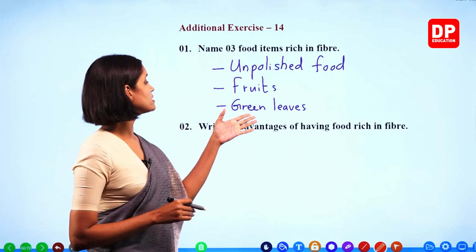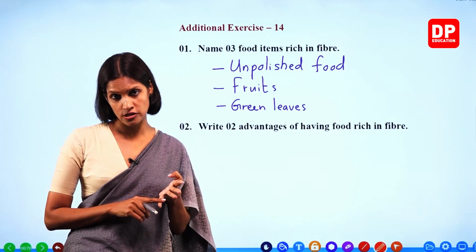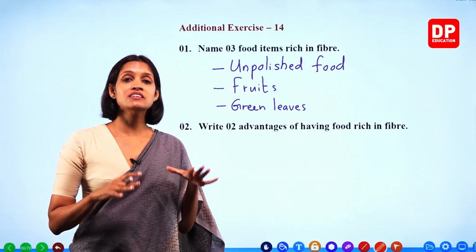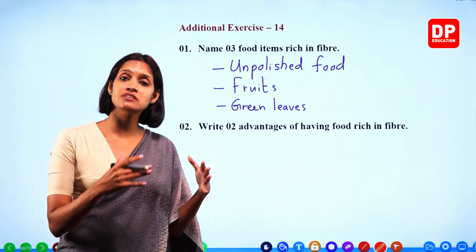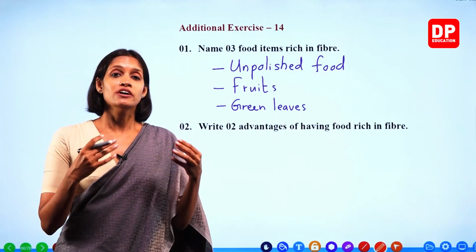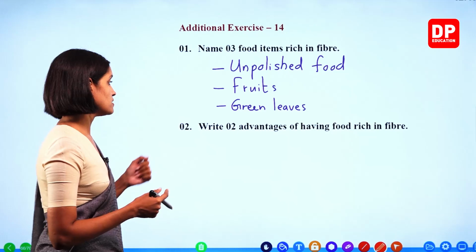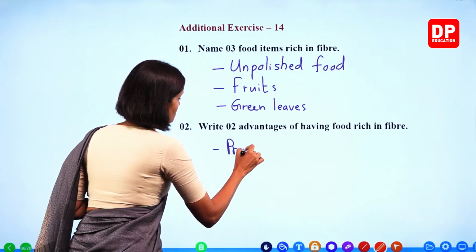So write two advantages of having food rich in fiber. Basically, it prevents constipation, okay? And at the same time, it decreases the absorption of glucose present in food. And also it reduces the absorption of fat and oil or lipids present in food. Okay, so those are the advantages. We will write prevents constipation.